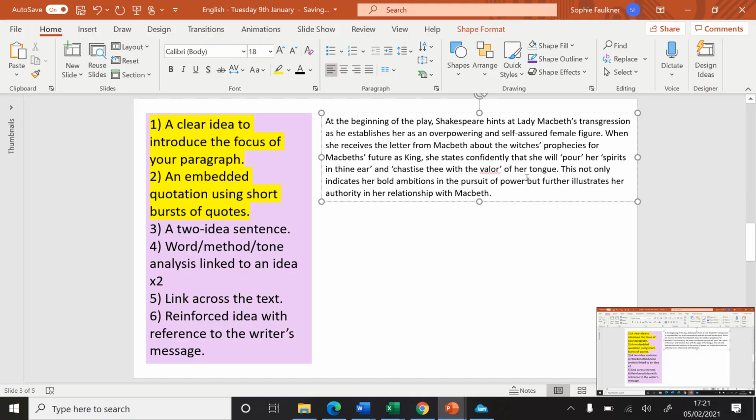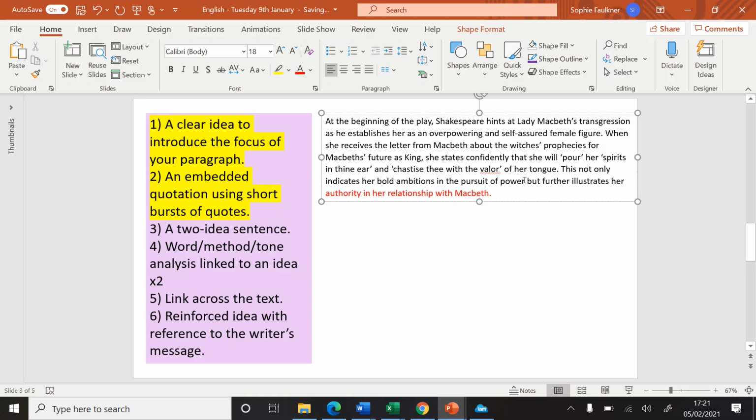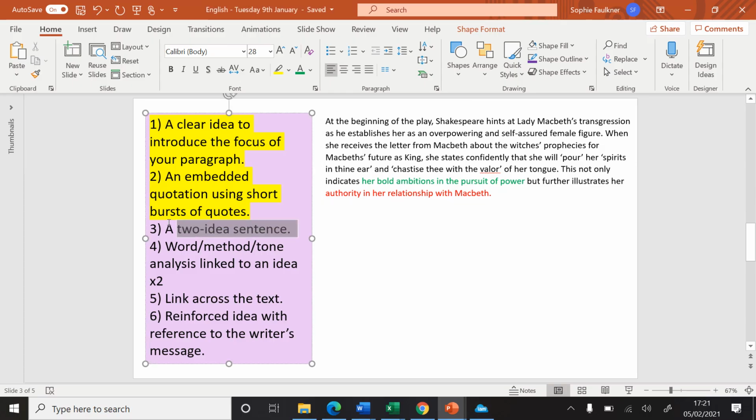At this point, I'm going to just color code my ideas just so I know what I have to refer back to. And you're more than welcome to do this if you think it would help. So that's my 2-idea sentence now complete. Now I need to analyze a word, a method, and a tone. This is the point at which you can analyze metre. It is a structural device. It is a structural method, so it can be analysed. And this is how I would do it.